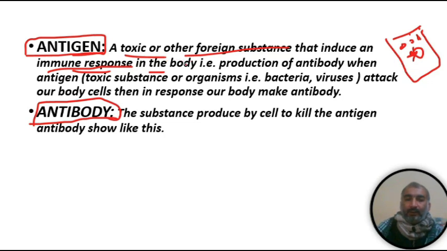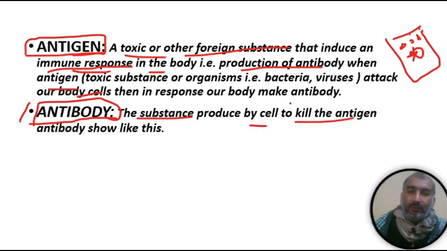And what is that immune response? It could be the production of antibodies. When an antigen or toxic substance attacks our body, our body responds by producing antibodies. What are antibodies? They are substances produced by the cell to kill the antigen.